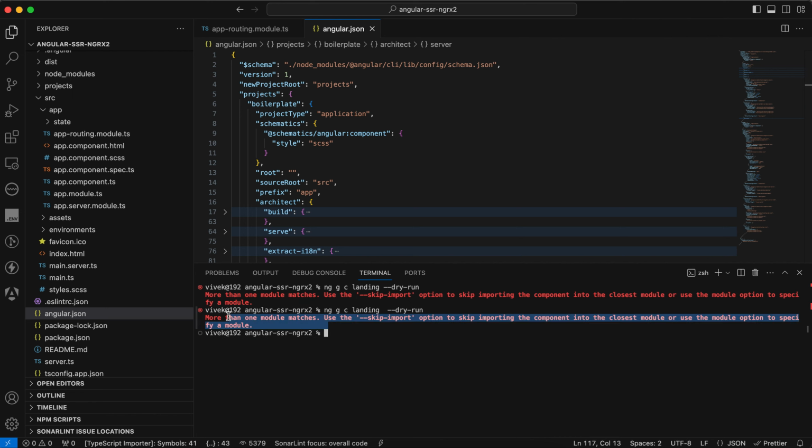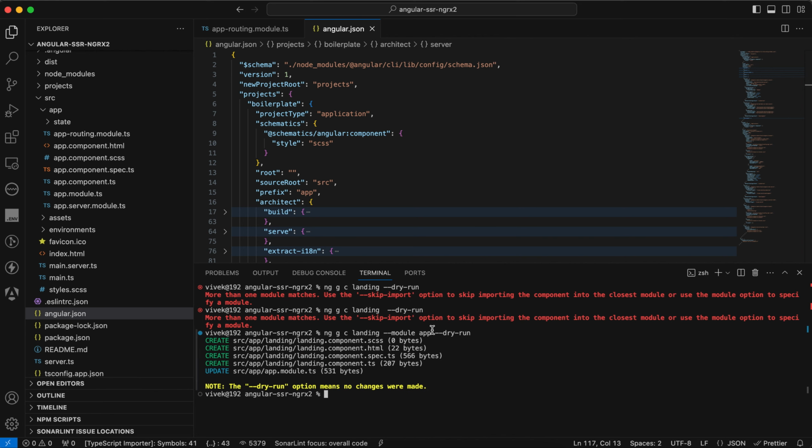So this is the output, I mean the error we got. Now I execute the same command using module app. I specify the module as app, and I simply run it to check whether that is correct or not. Basically the dry run argument will not affect the file system, and it will just showcase what it is going to create and what it is going to update.